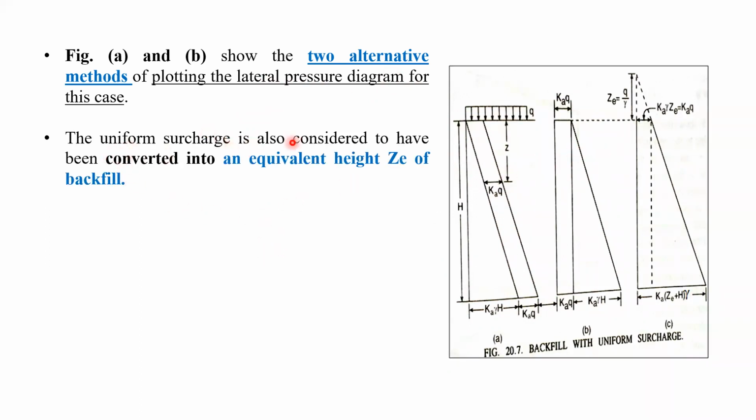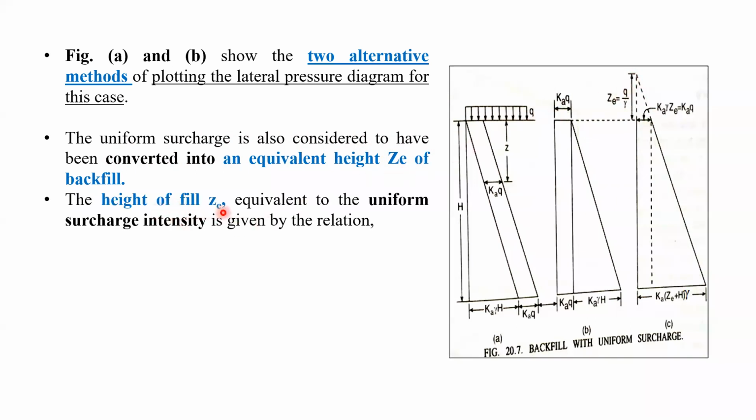The uniform surcharge q is also considered to have been converted into an equivalent height Zd of the backfill. What I'm trying to say here is that the surcharge q can also be converted into an equivalent height of Zd. This surcharge works in the form of a triangle, up to the height Zd.